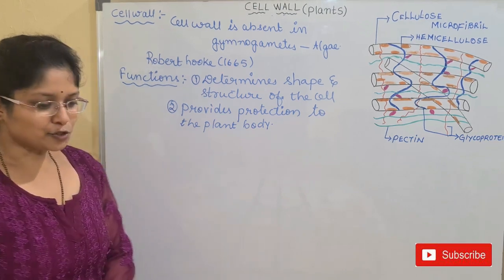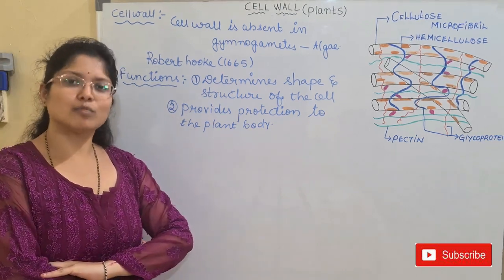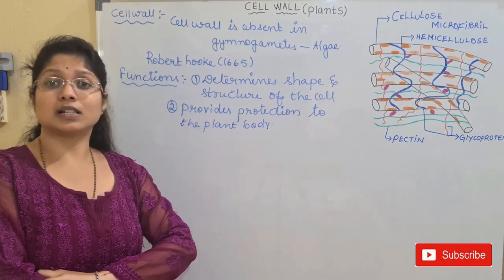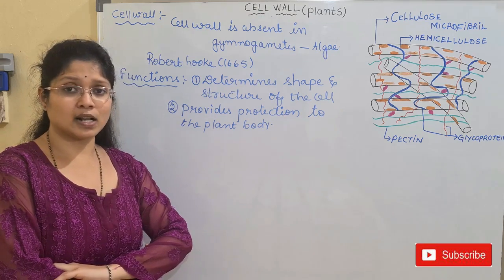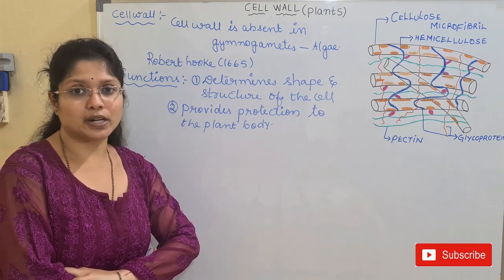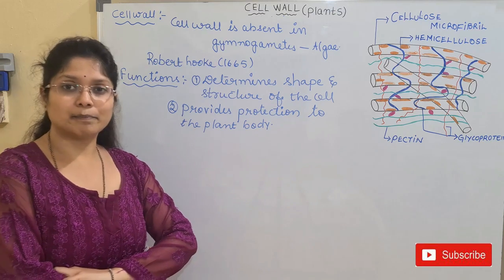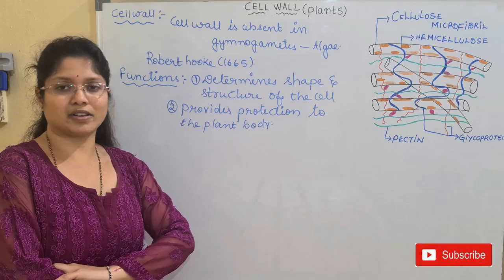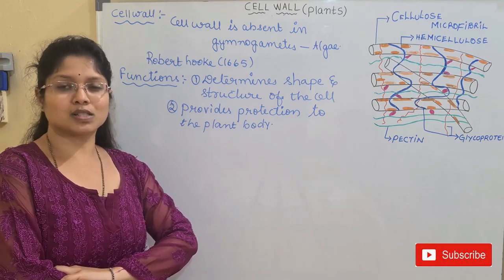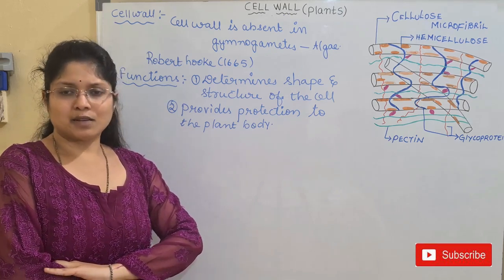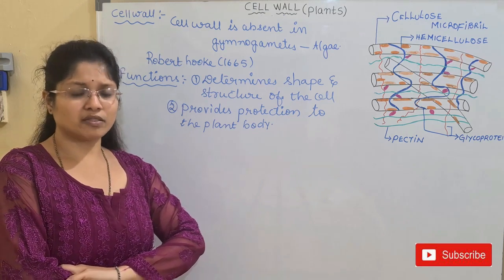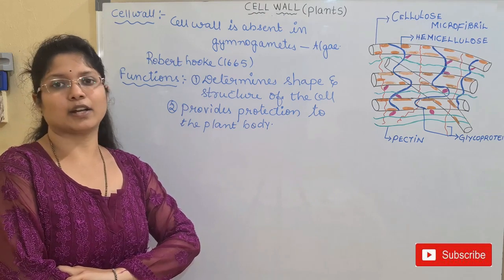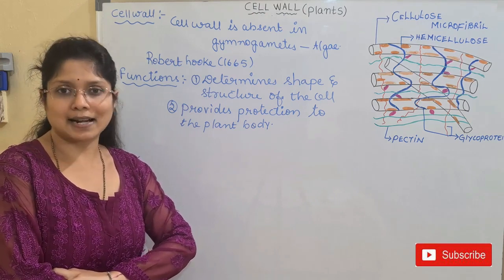In the case of plants, we all know the plants are immobile in nature. They can't move. They have to survive the unfavorable conditions present in the environment, children, right? What are the different types of conditions? We have high wind, humidity, low temperature, high temperature. All these different conditions are unfavorable for an organism to survive. If you take the case of animals or human beings, yes, we can escape the unfavorable conditions, but can plants escape these conditions, children? No, they cannot. Why? Because they are immobile, they are static.